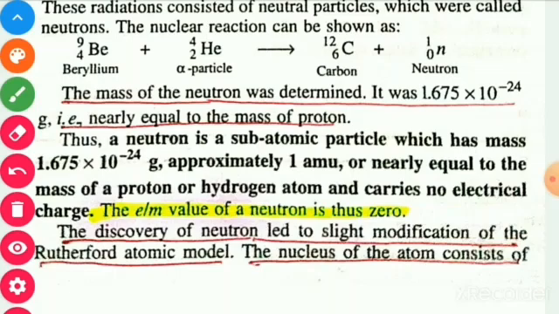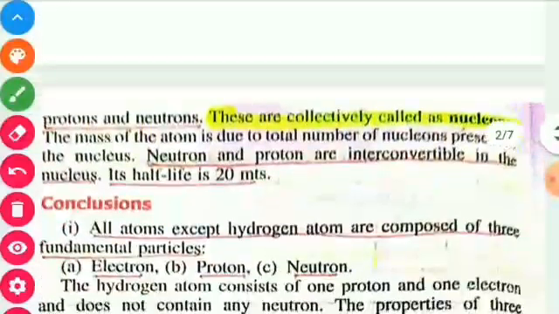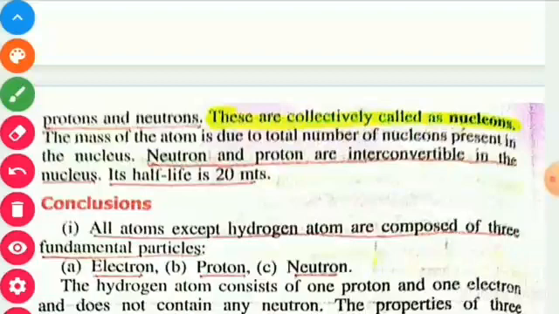The discovery of neutron led to slight modification of Rutherford's atomic model. The nucleus of the atom consists of proton and neutron. Collectively, these particles, proton and neutron, which are present in the nucleus, are also known as nucleons.